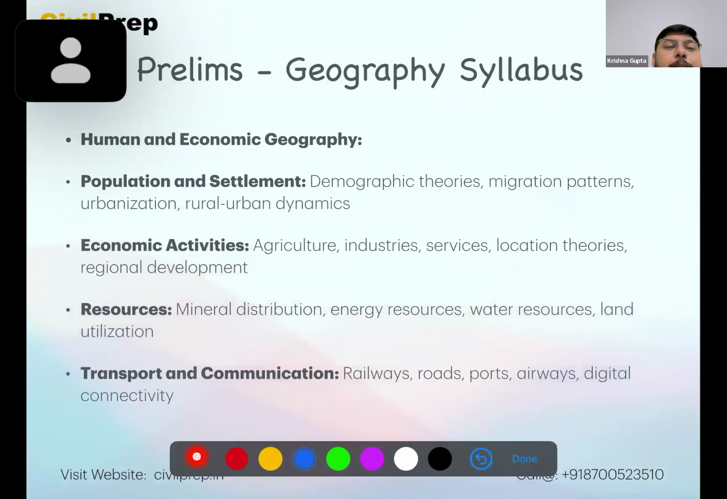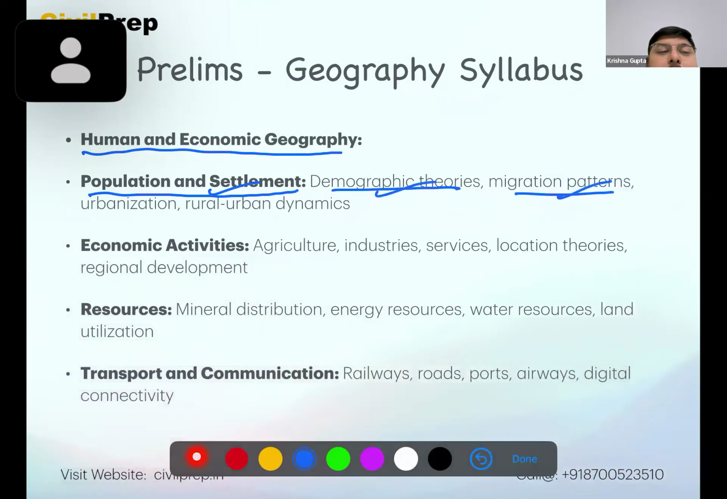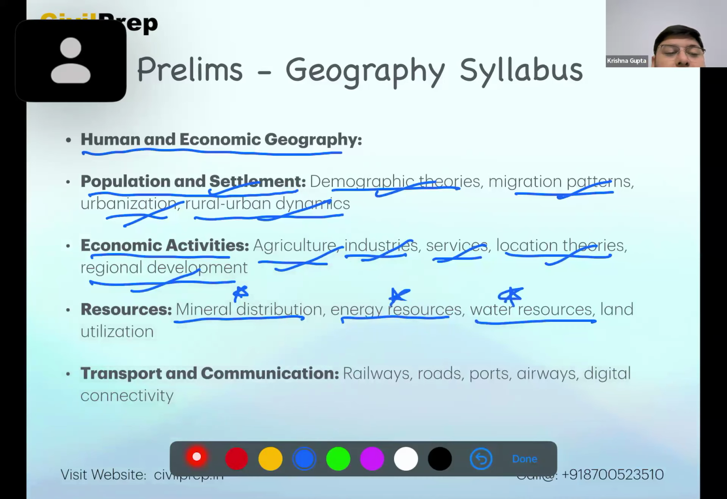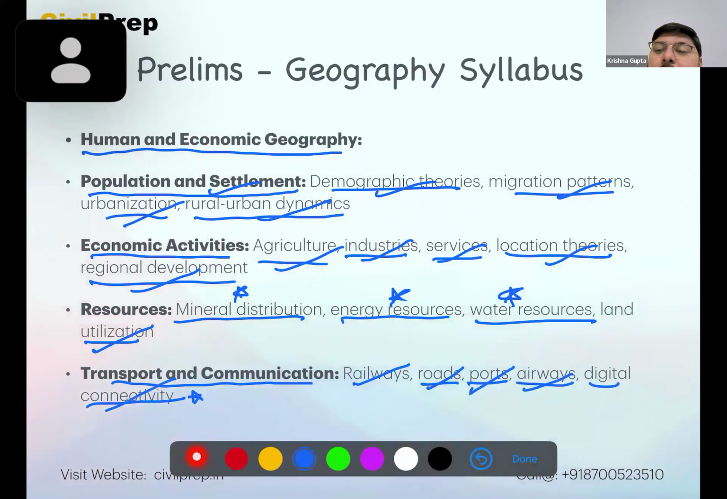Now, looking at human and economic geography, we have population and settlement, demography, migration pattern, urbanization, rural-urban dynamics. Under economic activities: agriculture, yes, industries, services, location theories, and regional development. Very important. Mineral distribution, very important. Energy resources, India and world, very important. Water resources, India and world, very important. And land utilization. Then for transport and communication: railways, very important. Road, national highways, international highways, ports of India and world, airways. Digital connectivity is also quite important for us.